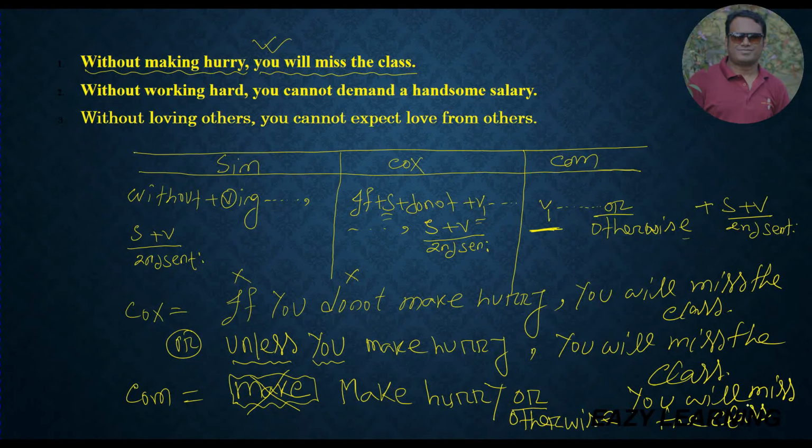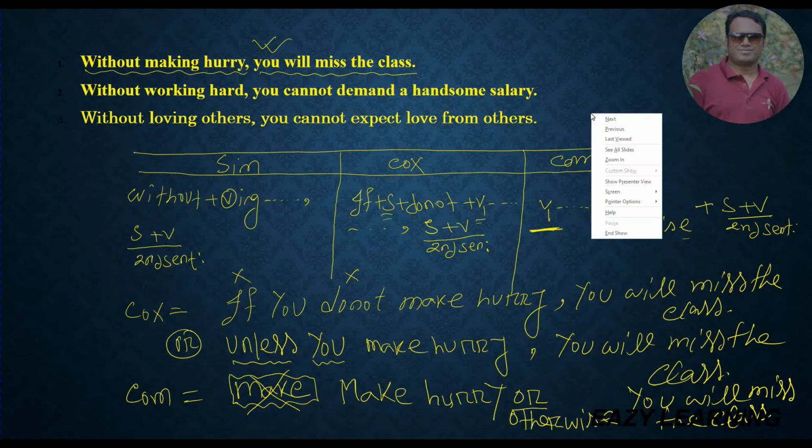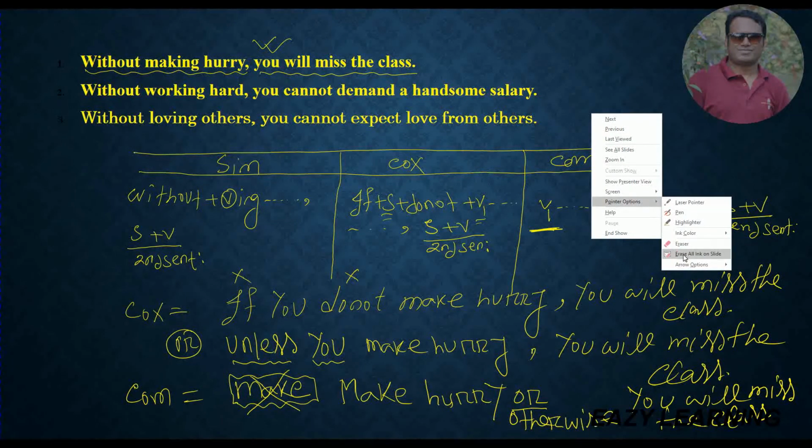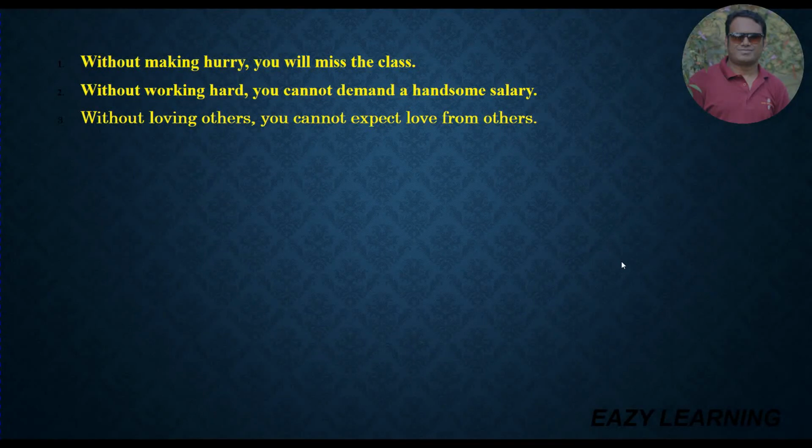So dear students, I am sure you have already understood how to change simple, complex and compound sentences by following this table. Now I am trying to solve number 2. Now I am writing on the board. Number 2 is a simple sentence.